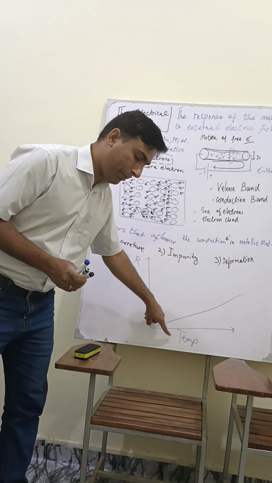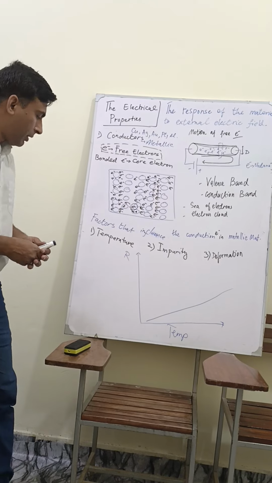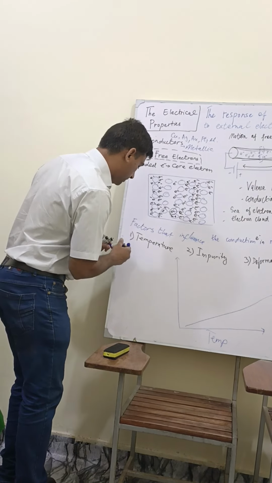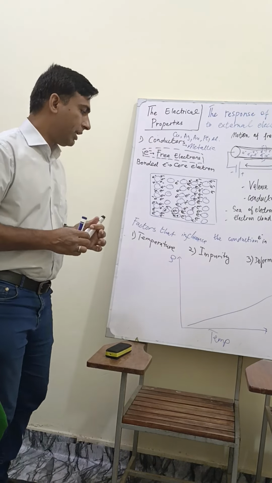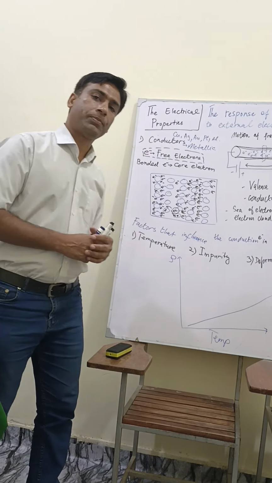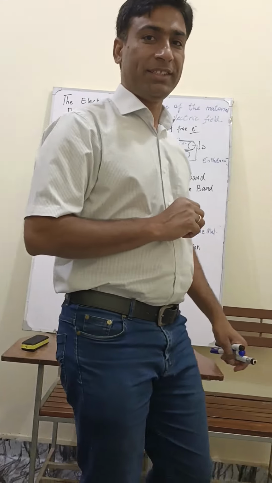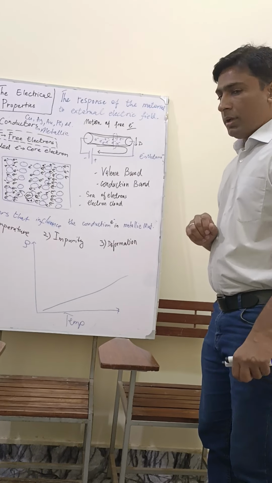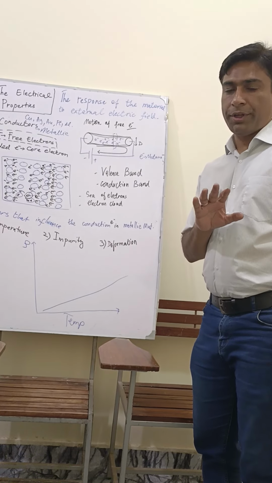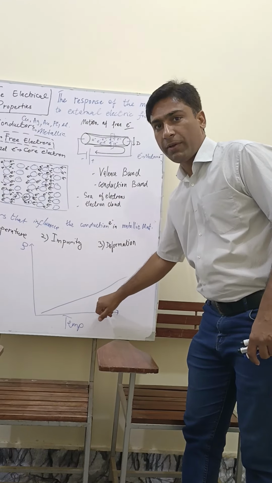By increasing the temperature, the resistivity of this is resistance, not resistance. This is resistance. Resistivity is rho. The resistivity of the metallic materials also increases. Now, the question comes to our mind: why is this happening? There are three or four things we should keep in mind before discussing this effect.